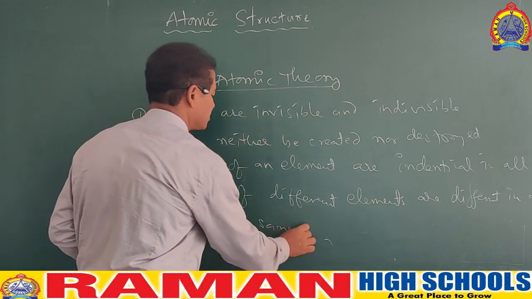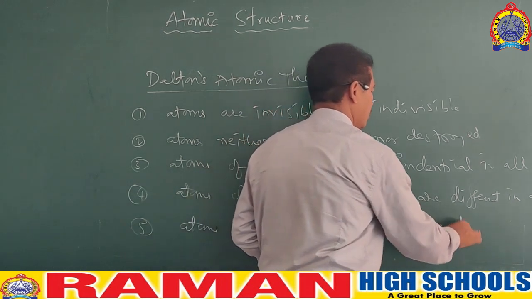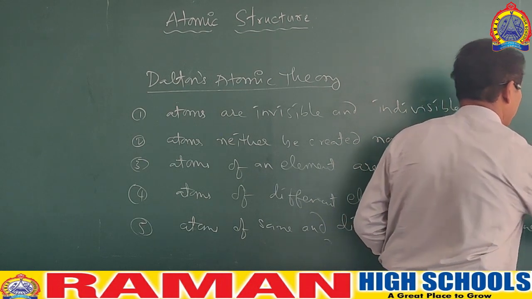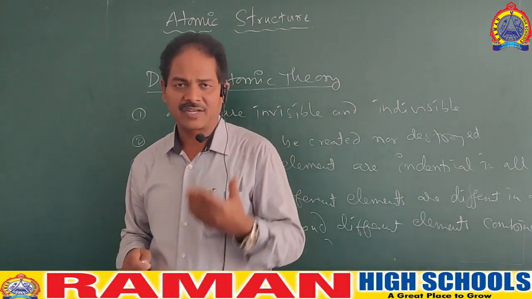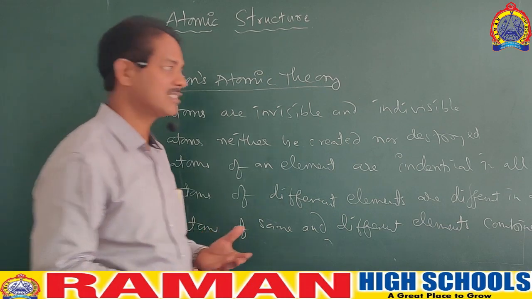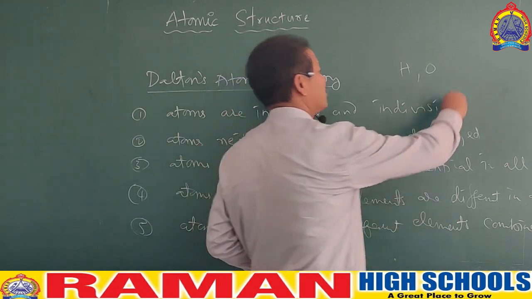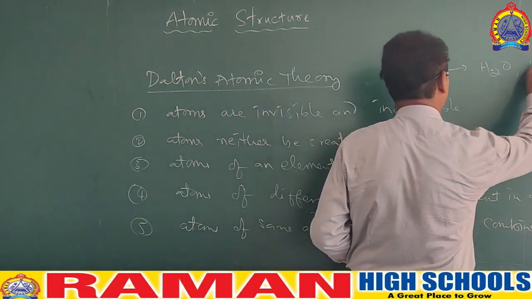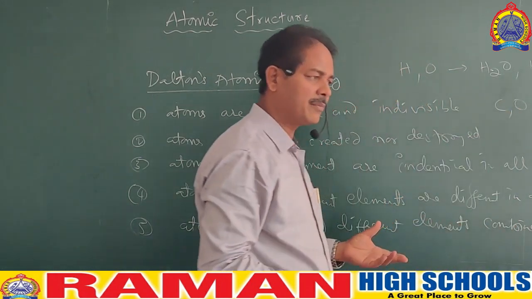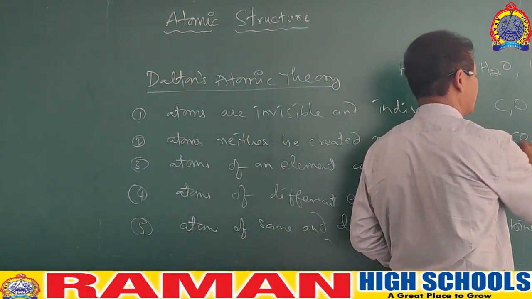Atoms of the same and different elements combine to form compounds. Even though they have different size, different mass and are different in all respects, they combine and form different compounds. For example, hydrogen and oxygen are different in all respects, but they combine to form different compounds like water and hydrogen peroxide. Take carbon and oxygen: they belong to different elements, but carbon and oxygen combine to form carbon dioxide, carbon monoxide, etc.